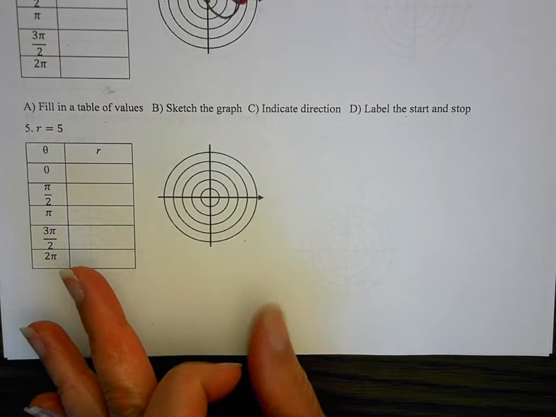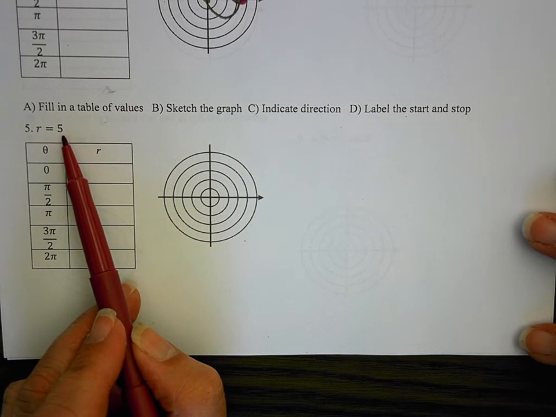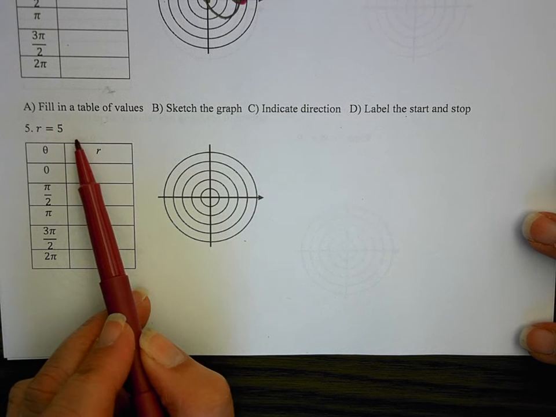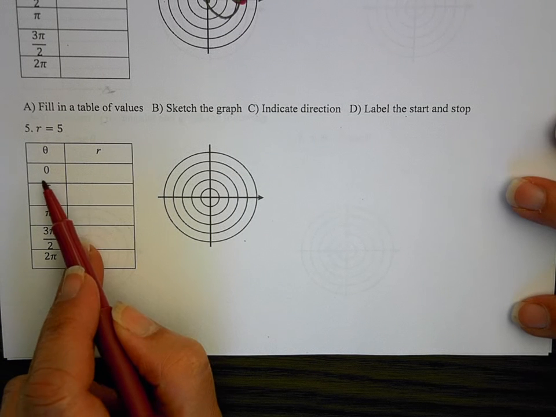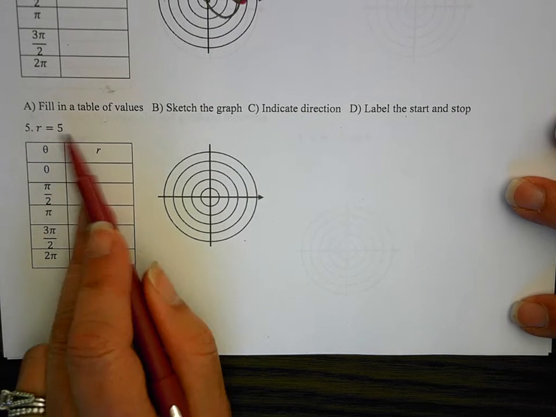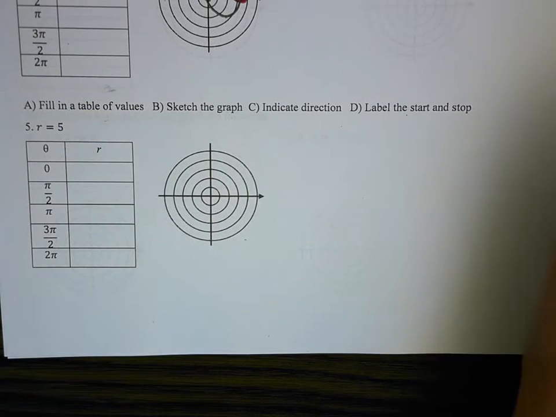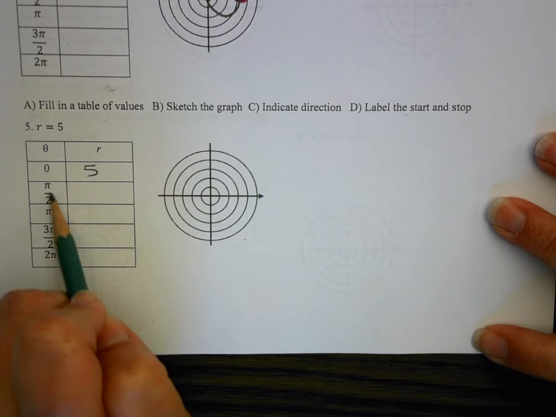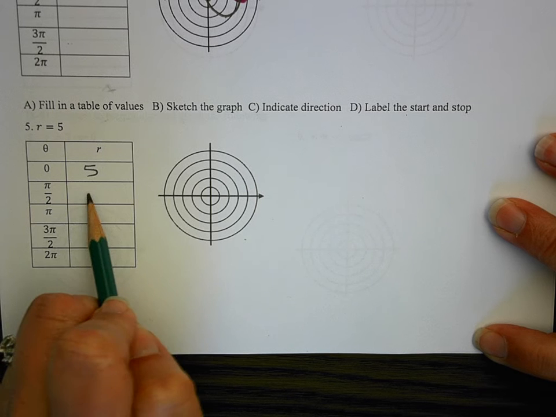So we are going to graph this. This is just saying that the radius is equal to 5, right? So that means when theta is 0, the radius will be 5. So if theta was 0, the radius is 5. Well, what if theta was pi over 2? Well, it's still going to be 5.